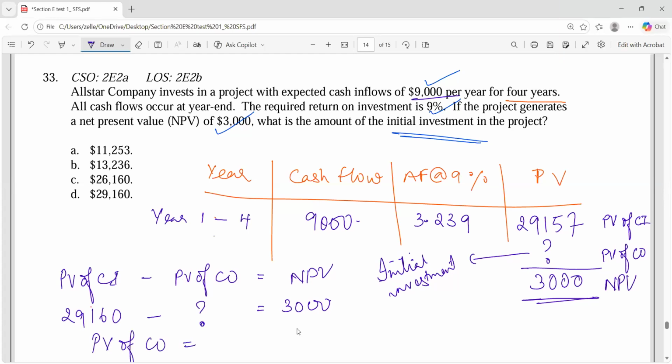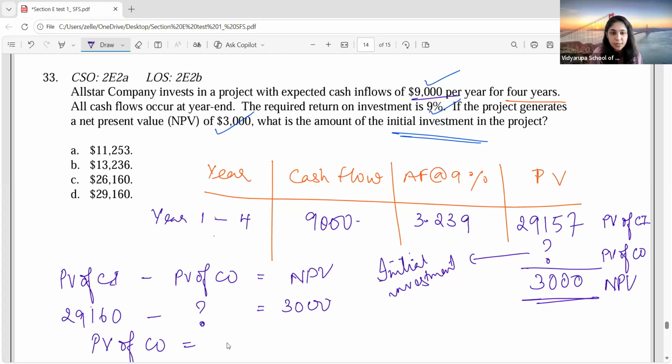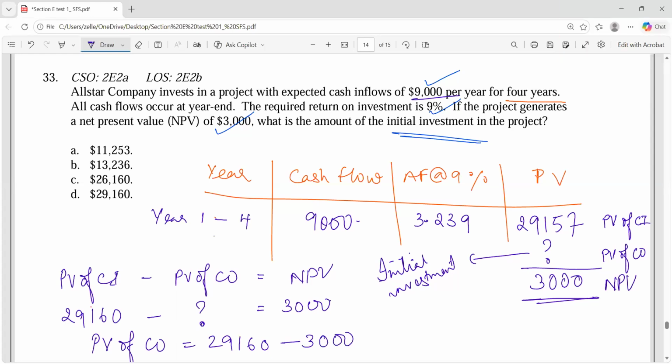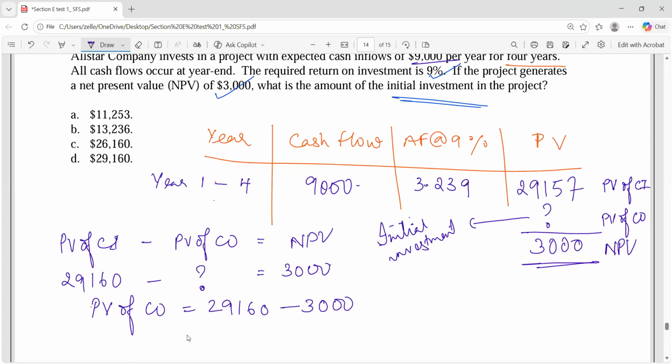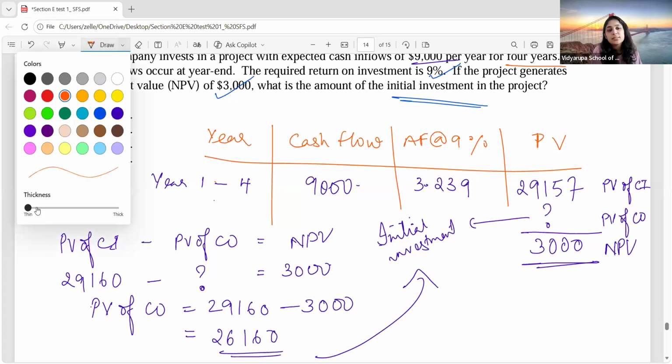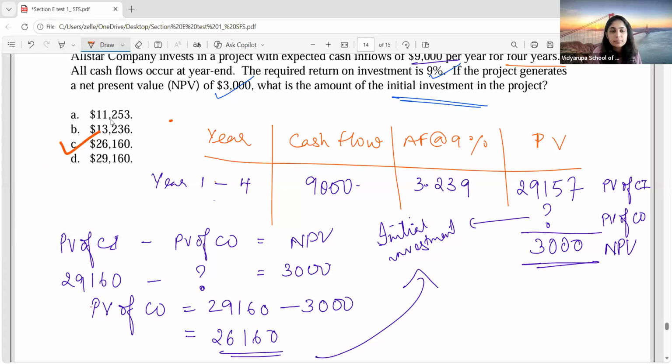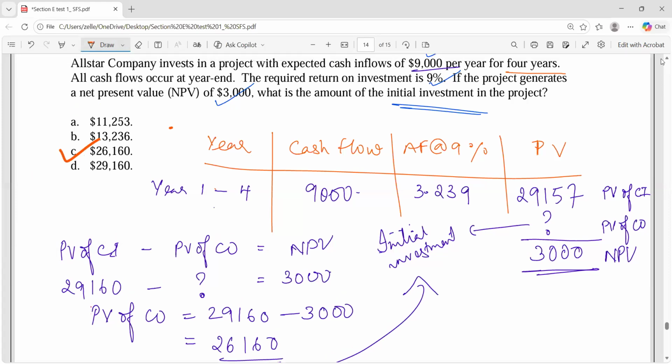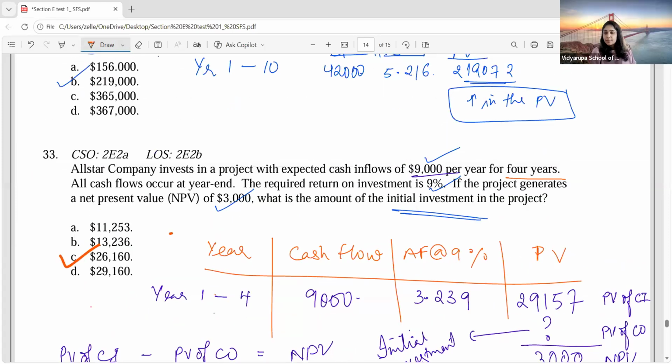Can I say this will go that side, this will come this side. So 29,160, and this 3,000, if it comes here, will be minus 3,000. So what is the answer? 26,160. Yes, this is nothing but your initial investment, guys, because present value of cash outflow means initial investment. Is this clear? Yes. So this is how questions can be asked.